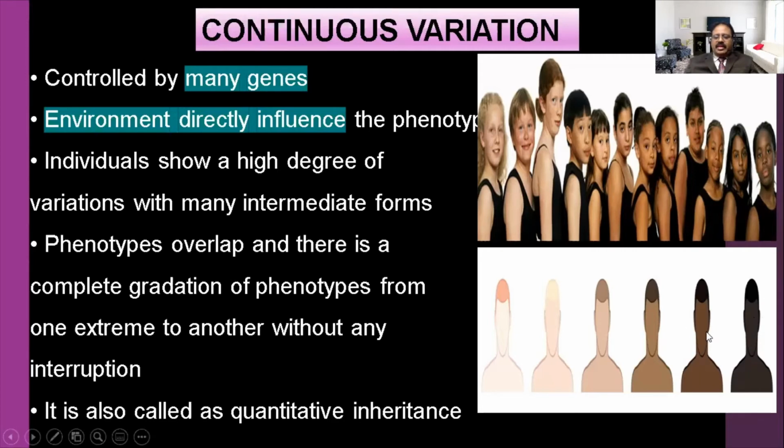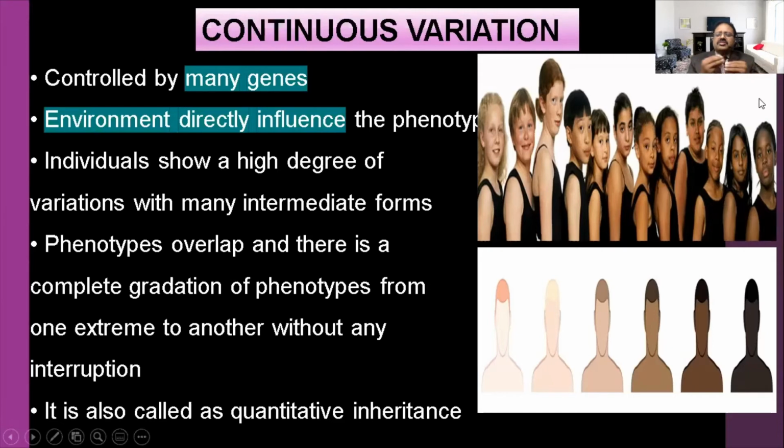They are very dark, light, dark brown, brown. Okay, Indian color, then other color, then British color. So like that, different color shades are there. Above you can see the children. They are showing different heights, different colors, different hair styles. Curly hair, straight hair, wavy hair. Like that, hairstyles also differ. Color of the children also differs. Then height of the children also differs. But it is a continuous change.